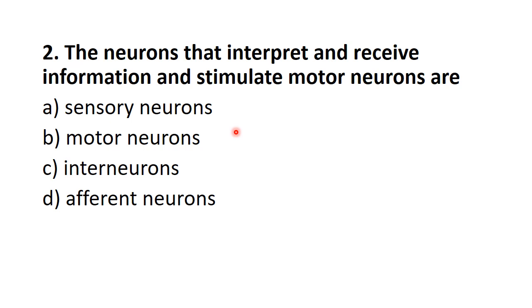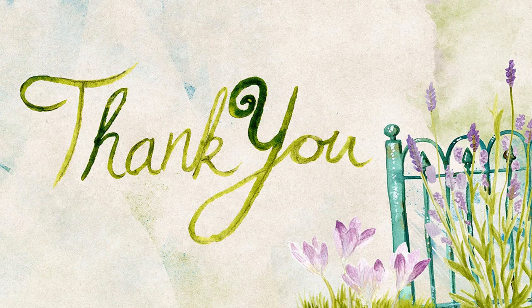Second question: which neurons interpret and receive information and stimulate the motor neurons? Sensory neurons, motor neurons, interneurons, or afferent neurons? Interpretation is the function of interneurons. It receives from the afferent neuron, then it gives the signal to the motor neurons. So integration, interpretation or processing is the function of interneurons, which are present only in the central nervous system.